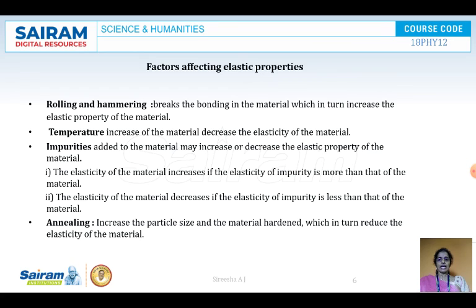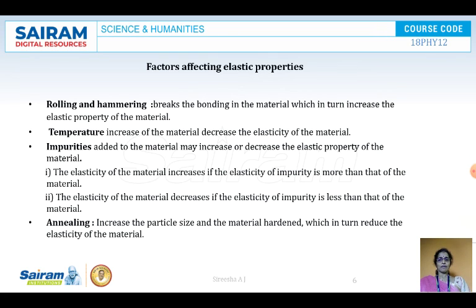Annealing. It is an increase in the particle size, and the material is hardened, which in turn reduces the elasticity of the material. Annealing means it is a process of heating to a particular temperature and slowly cooling it down. It increases the particle size and the material is hardened, which in turn reduces the elasticity of the material. So these are some of the factors which are affecting the elastic properties.